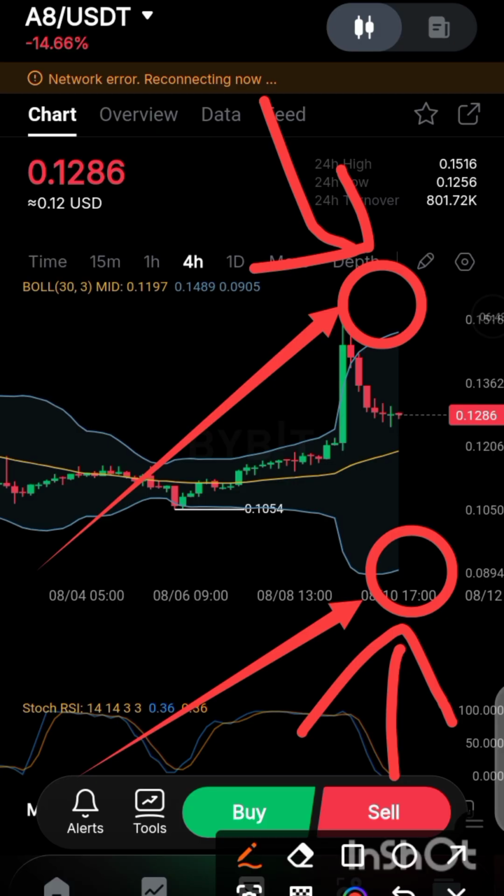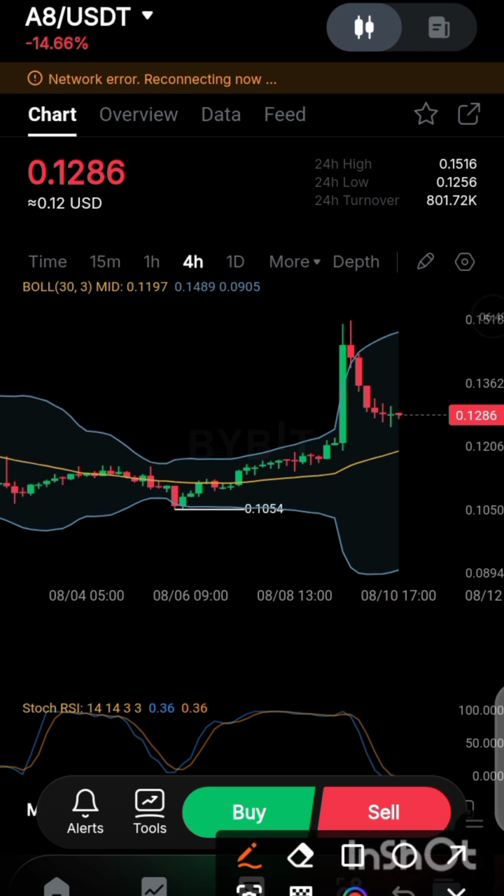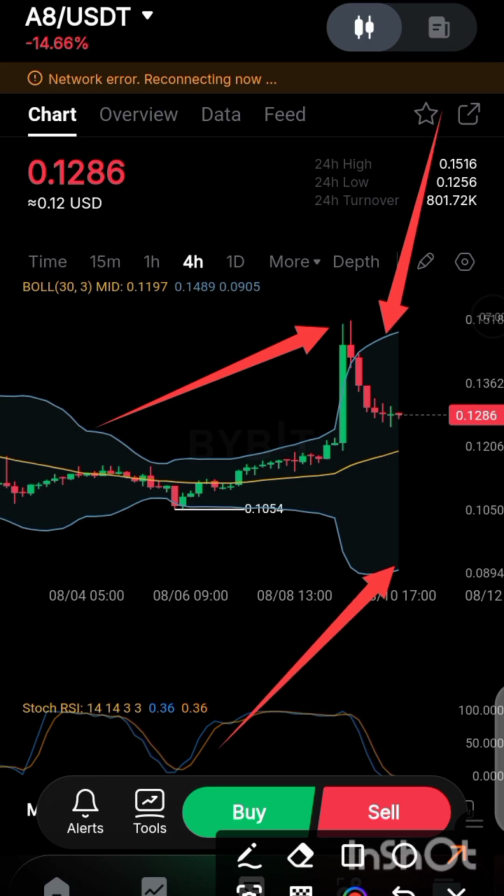Okay, so the next thing for you to do is to check whenever this particular candlestick has crossed this particular line. Remember, when the price has crossed this line, you don't need to enter the market. There must be an indicator that will tell you whether to enter or not to enter.